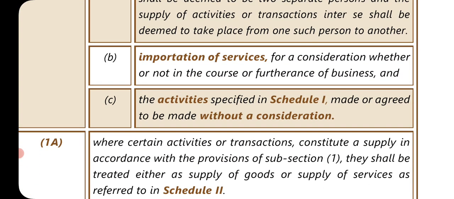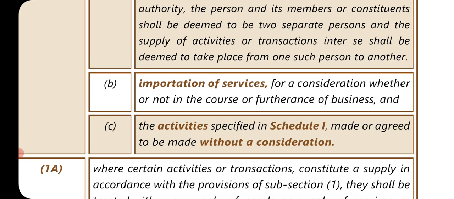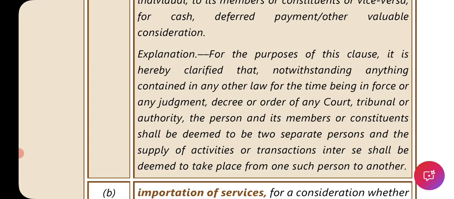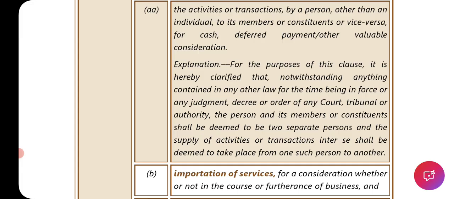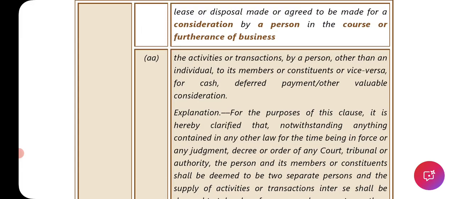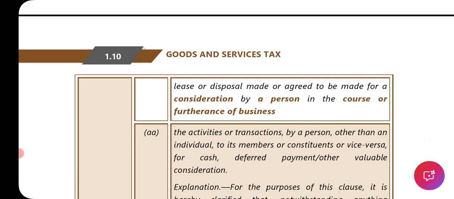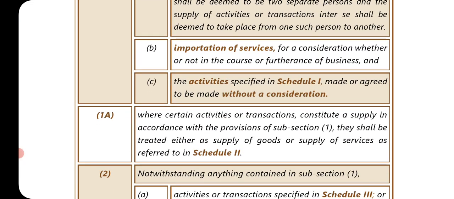But at a later point, they are mentioning that if it is without consideration, again it is a supply if it is between two separate persons, such as a member and a trust, trustees and trust, or members and AOP, etc. They will be considered two separate persons when this service is provided. And in the first part it was in the course or furtherance of business, but in importation of service for a consideration, whether or not in the course or furtherance of business, it will also be considered as a supply to the business.